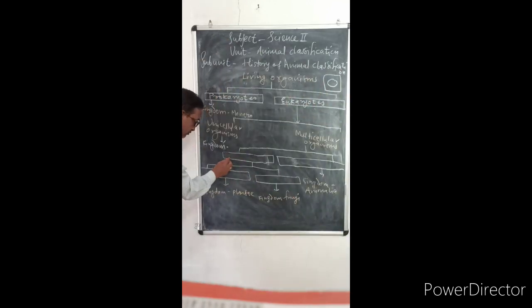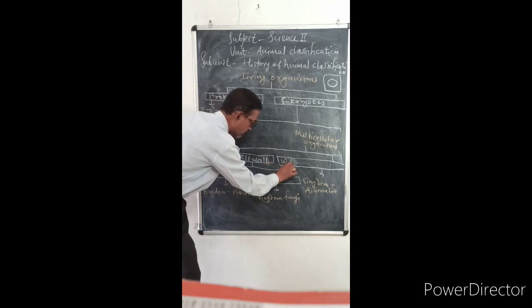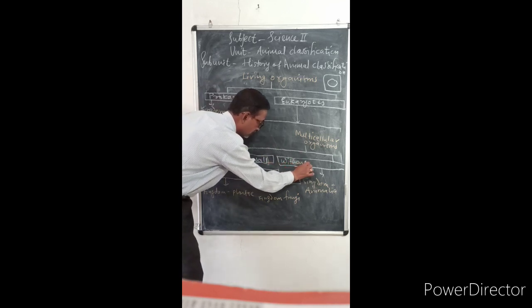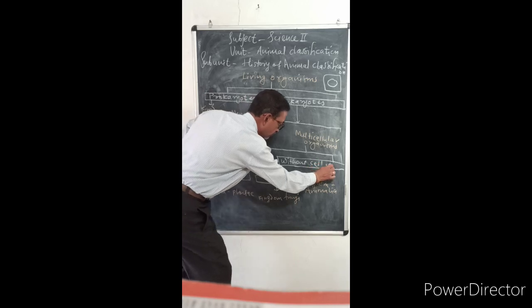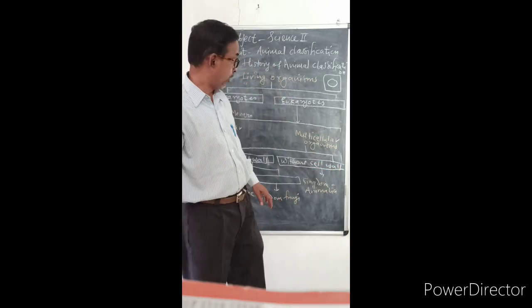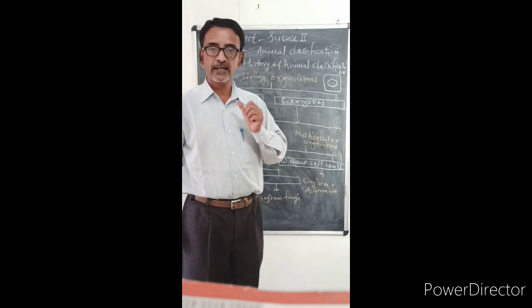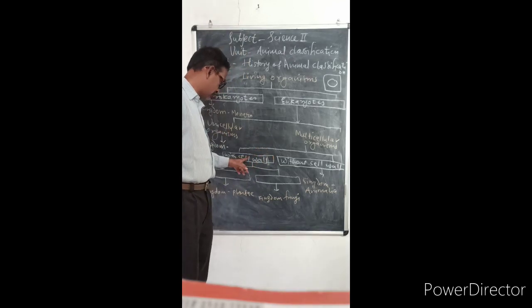So here, with cell wall, and here, without cell wall. Now cell wall plays an important role in the body of some organisms.